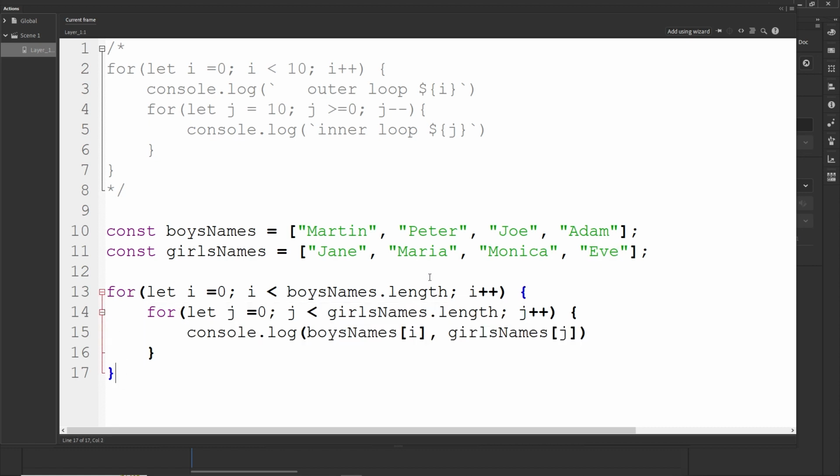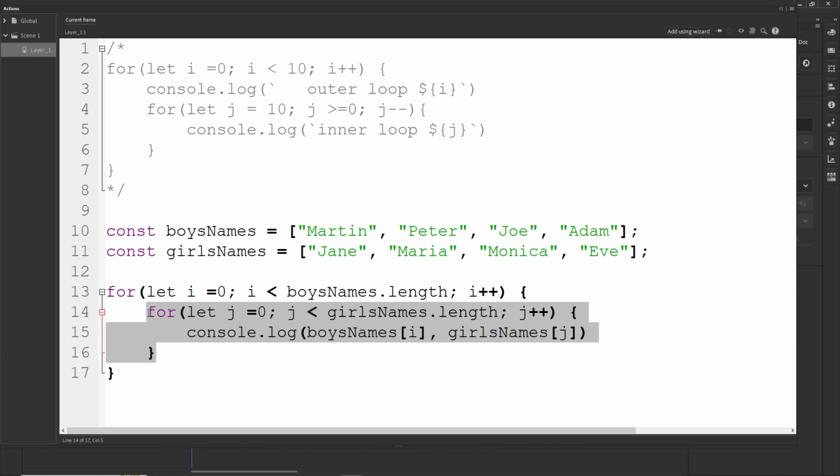So we are going to run one more time the outer for loop. And right now i is not going to be 0. It's going to be 1. And we are going to run this loop one more time, the outer loop. So right now boys names i is going to be 1. So it's going to be Peter. And we are going to start this from 0. So it's going to be Peter and Jane.